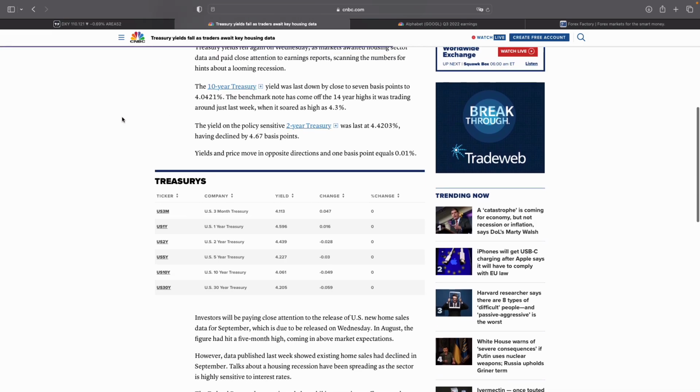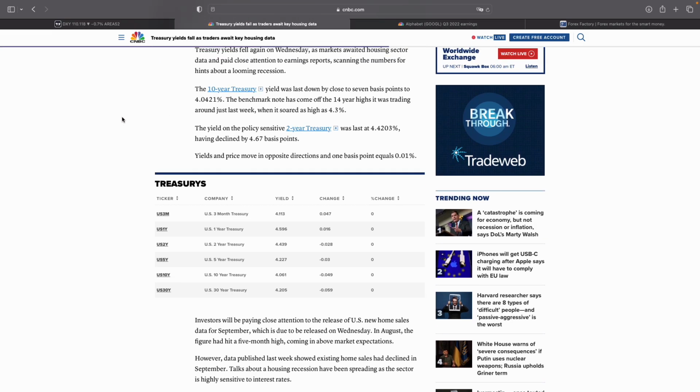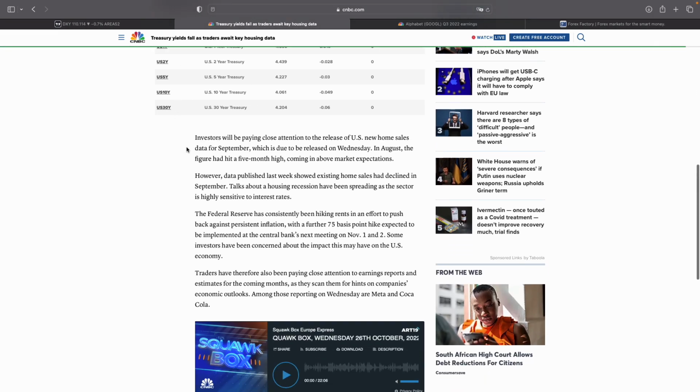The 10-year treasury yield was down just over 4%, and the benchmark note has come off the 14-year highs. It was trading around that just last week when it soared as high as 4.3%. It says here the yield on the policy-sensitive 2-year treasury was last at 4.42, having declined by 4.67 basis points.